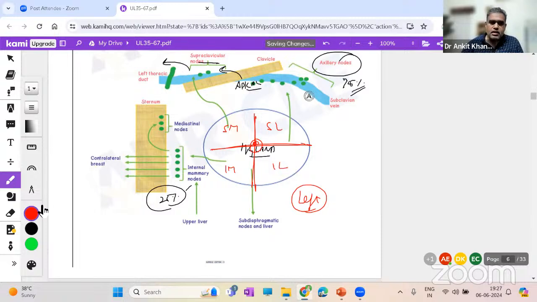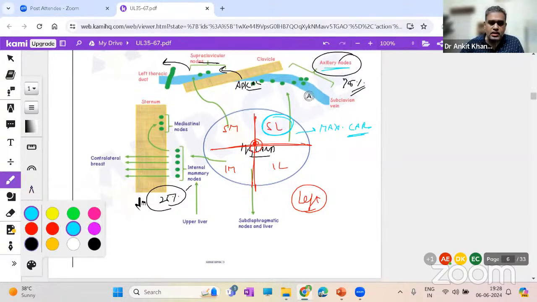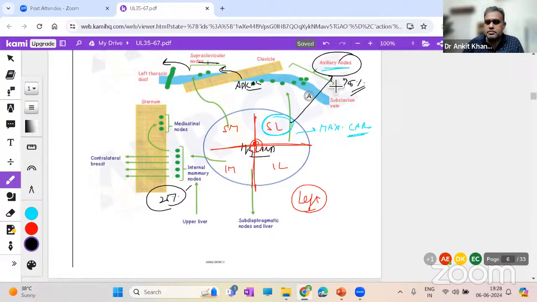Do remember that if you talk of carcinoma, then maximum carcinoma will occur in the superior lateral quadrant. Maximum number of carcinoma. Therefore, in the maximum number of cases, the lymph node involved will be the axillary lymph node, because the superior lateral quadrant basically drains into the axillary lymph node. But if the carcinoma is in the medial quadrants, any superior or inferior medial quadrant, then they have good chances to go to the internal mammary lymph node, because that is close to it.